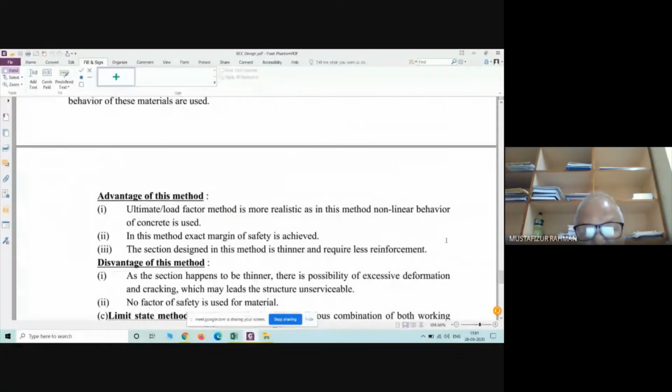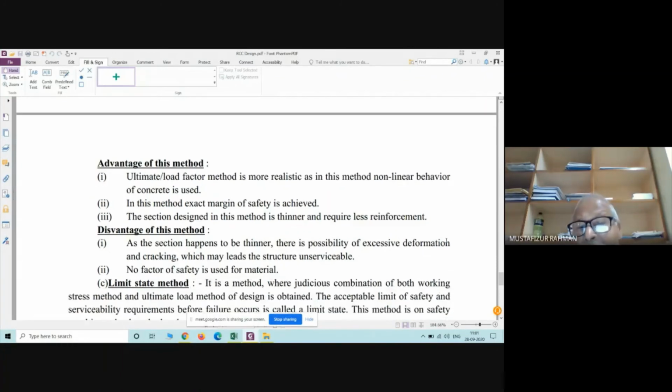The advantage of this ultimate load or factored load method is that it is more realistic, as in this method the non-linear behavior of the concrete is used. Ultimate stress we are replacing. In this method, exact margin of safety is achieved because the load we had multiplied with some known factor.